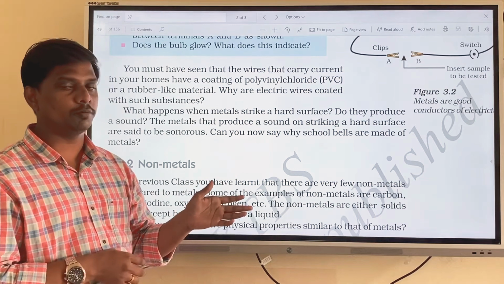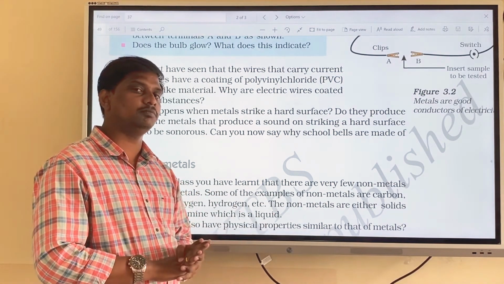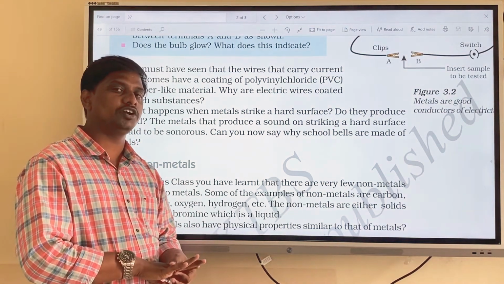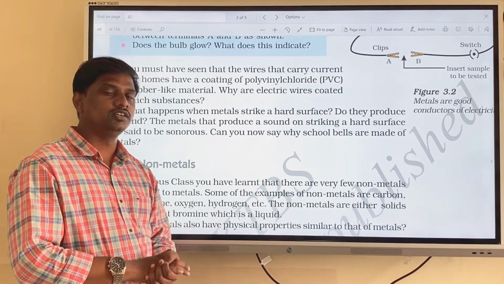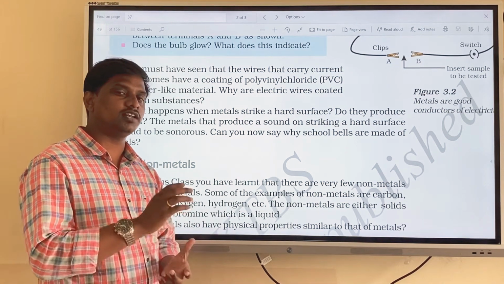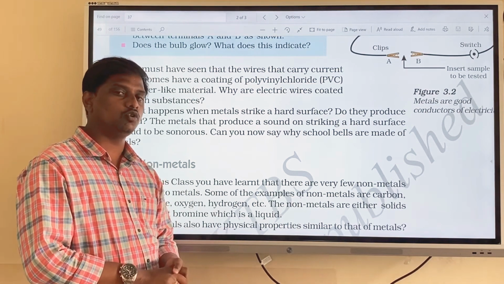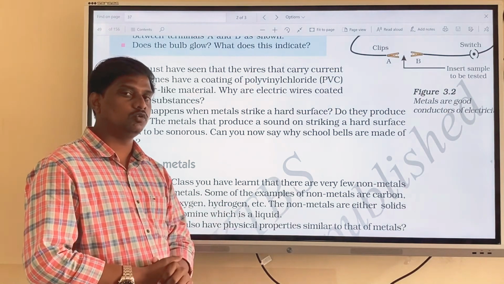Okay, this is the second property of metal. And the third property is malleability. Malleability means metal can be beaten into thin sheets. Gold and silver are the most malleable metals. Next is ductility. Ductility means metals can be drawn into thin wires. Gold is the most ductile element. From 1 gram of gold we can make 2 kilometers of golden wire.